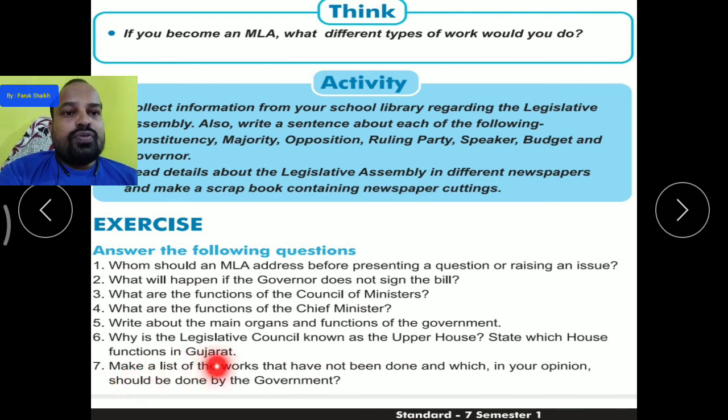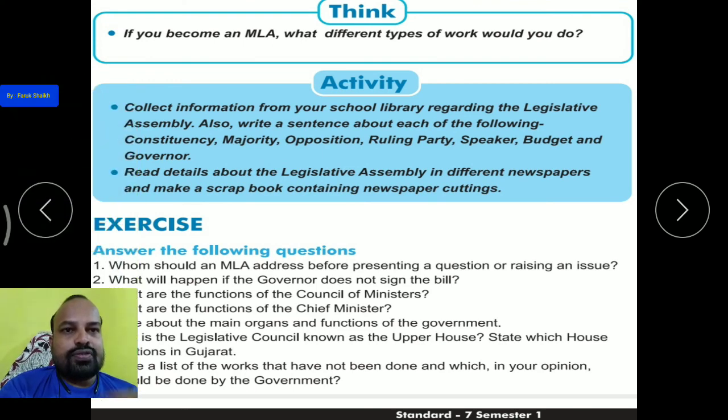Make a list of the work that has not been done and which, in your opinion, should be done by the government. So in your area, what types of work have not been done by the government? And in your opinion, what should the government do for that? Also about corona, during this time, what is happening in your area? You can also write that.